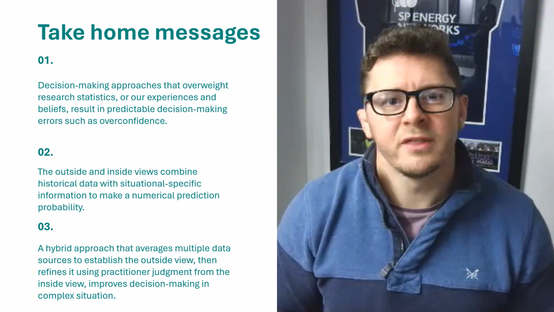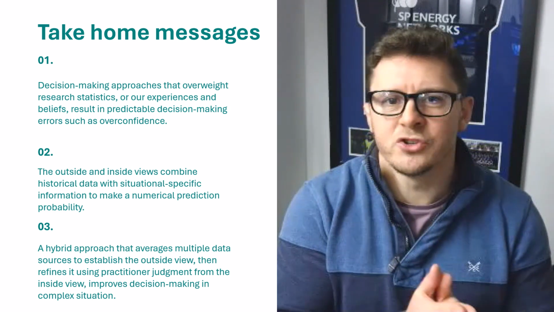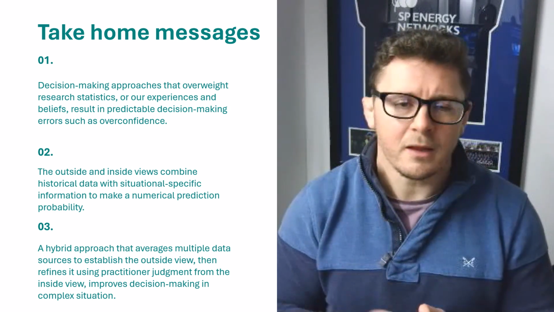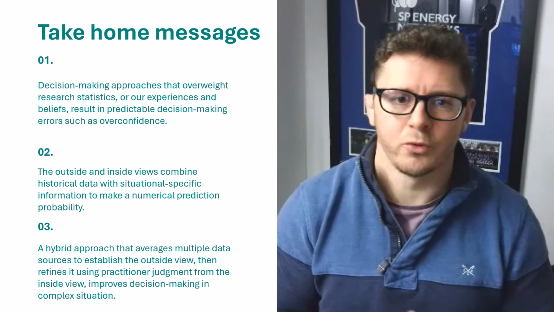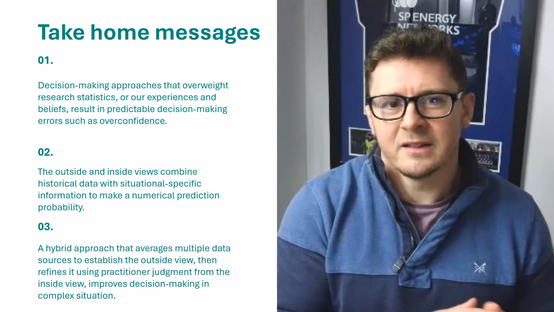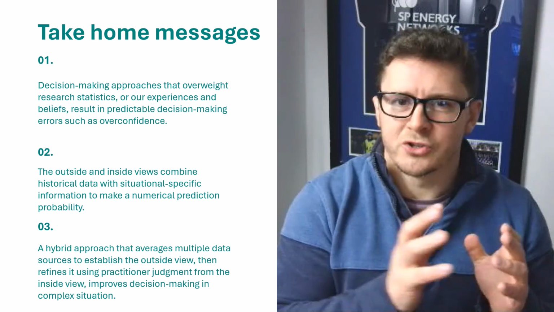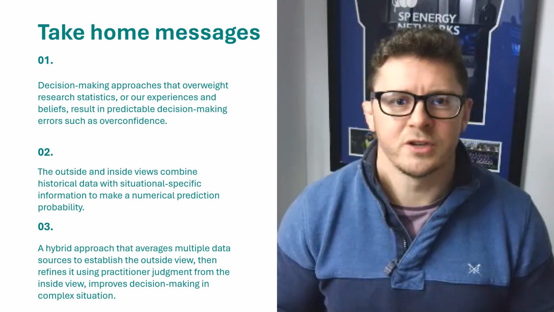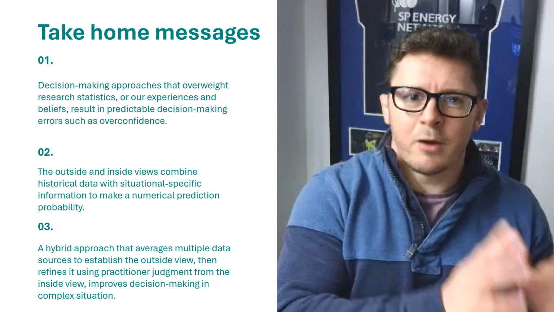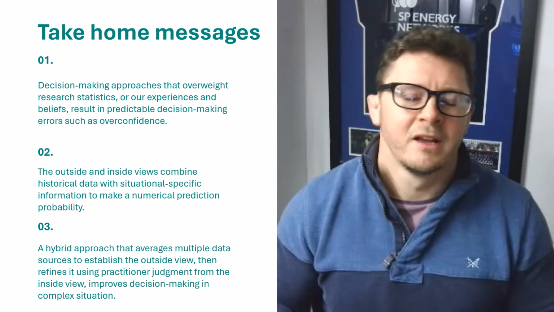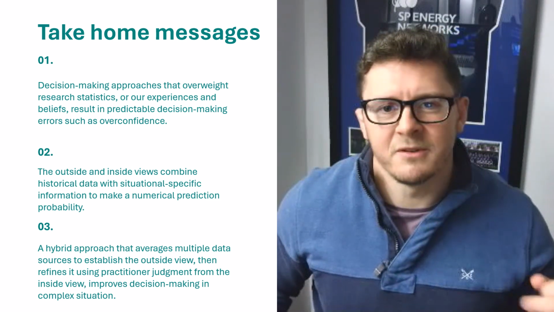Secondly, we want to think about our decisions as predictions and quantify the confidence using numerical percentages. This is really useful for feedback, and it can help us to score our decisions using a Brier score. And finally, AI and big data are useful tools, but at the moment they're based on historical data and they don't capture the nuances in our current situations. So we should start practicing using the outside to inside view more often, particularly for high stakes decisions, because this can improve our decision making performance by up to 50%.